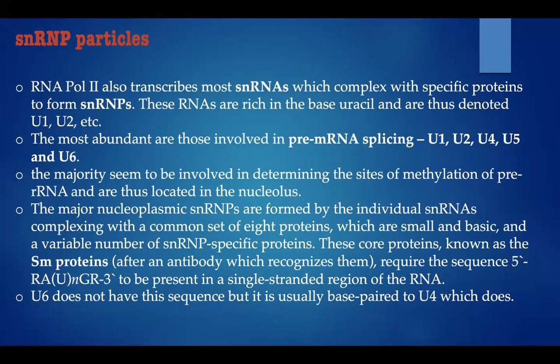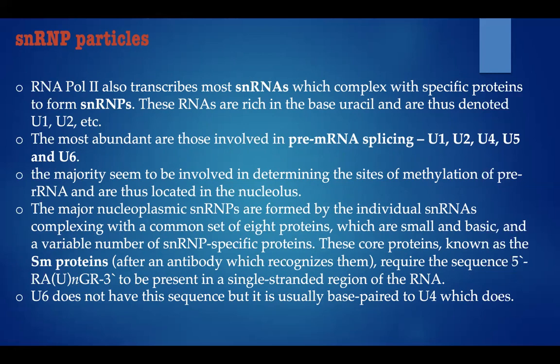These RNAs are rich in the base uracil and are thus denoted U1, U2, etc. The most abundant are those involved in pre-mRNA splicing, that is U1 to U6. The majority seem to be involved in determining the sites of methylation of pre-rRNA and are thus located in the nucleolus. Except U1 to U6, all others are located in the nucleolus.